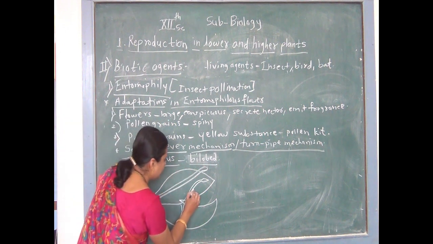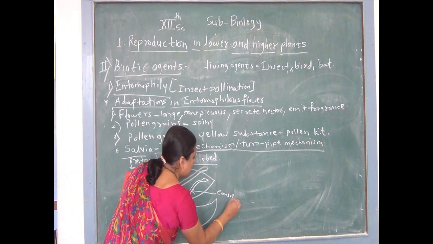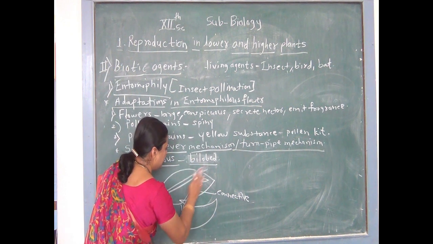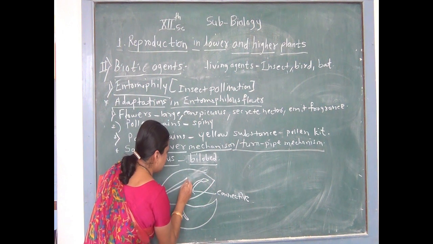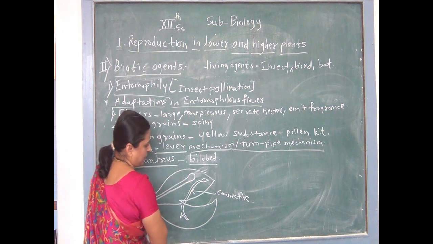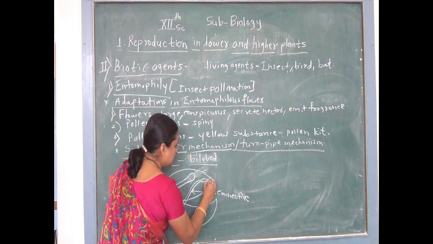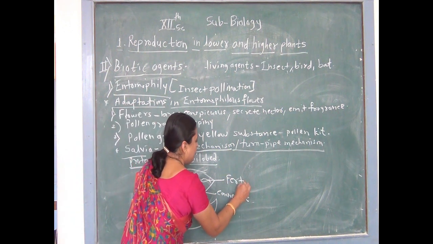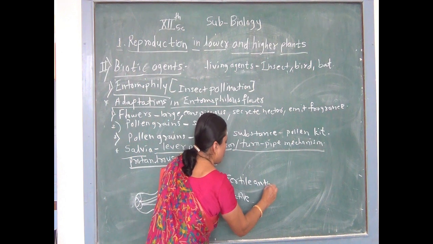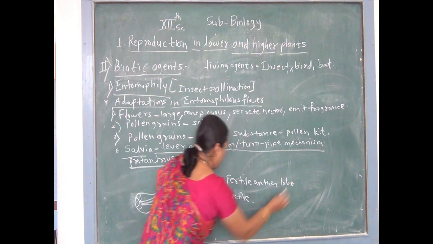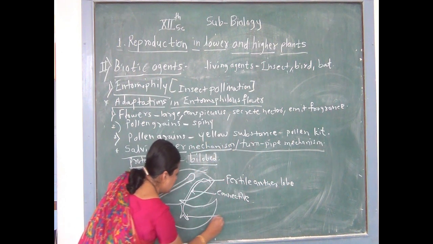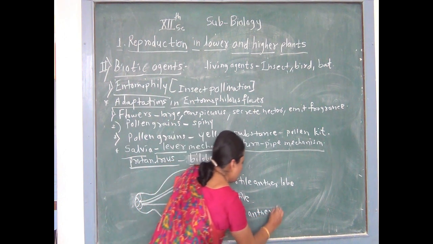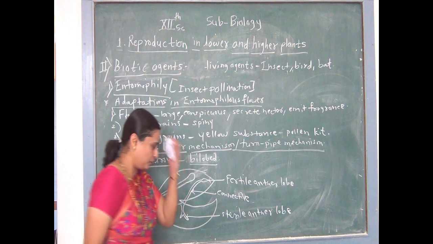What is bifurcated connective? This is the connective. Diagram काढू. This is the immature stigma. Bifurcated connective means the upper branch of the connective is called the fertile anther lobe and the lower branch of the connective is called the sterile anther lobe. Lower one is called the sterile anther lobe.